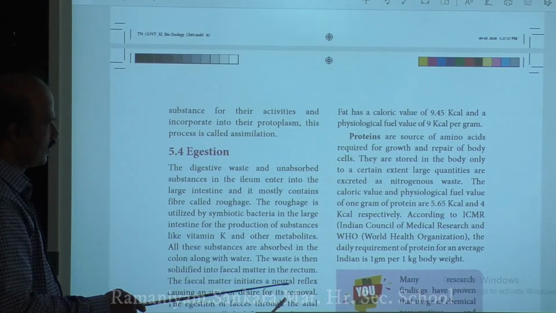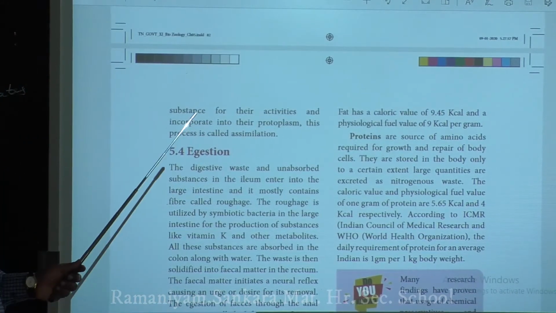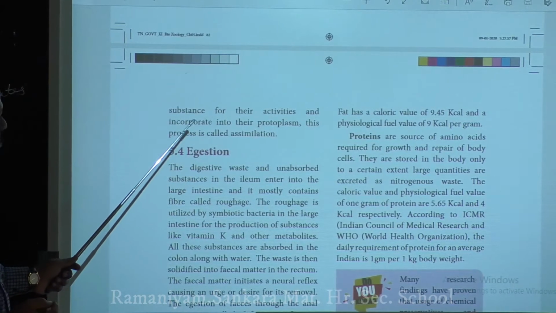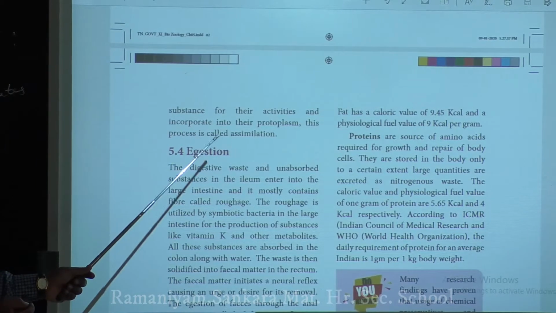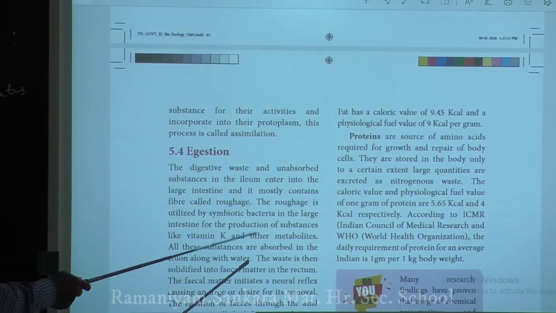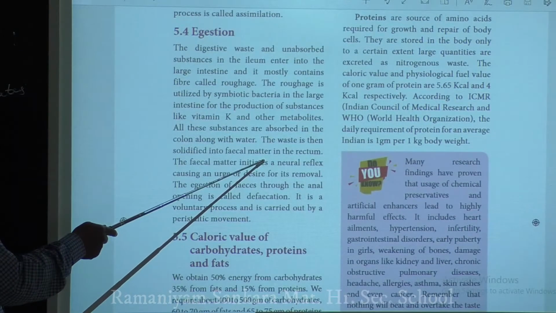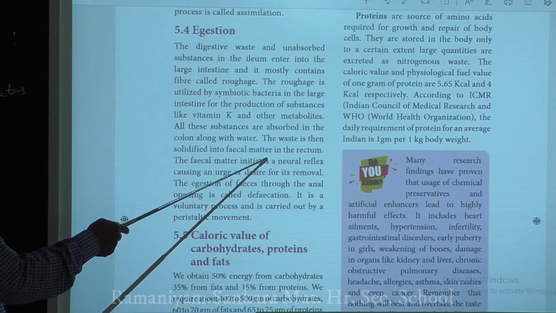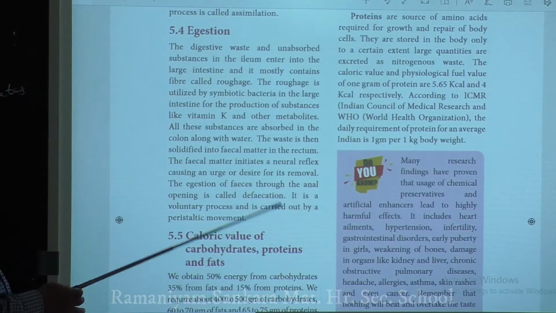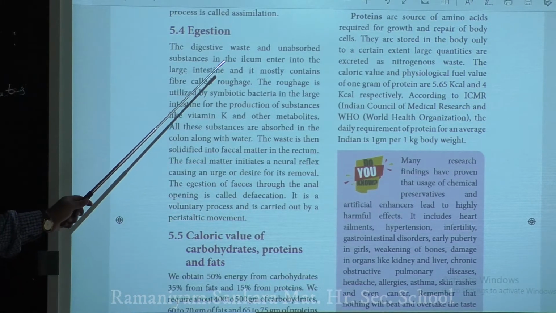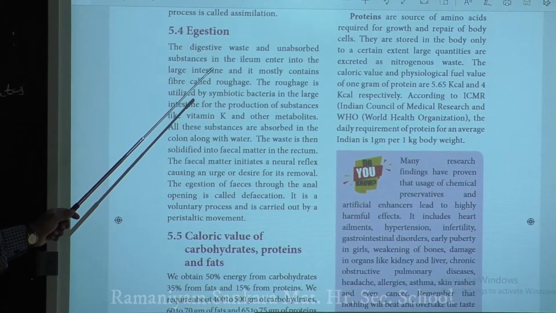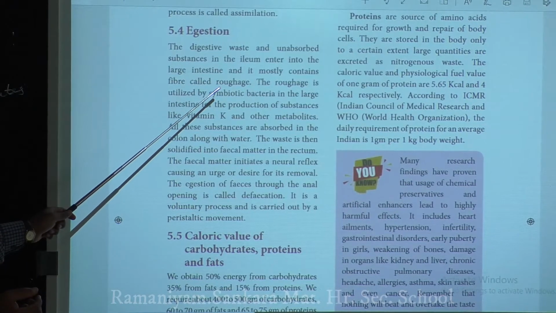These incorporated end products like amino acid, fatty acid and glucose are used for various activities in the cell. This process is called assimilation. So the final end of your digestion topic is egestion. What is meant by egestion? The undigested and unabsorbed food present in the small intestine passes into the large intestine.